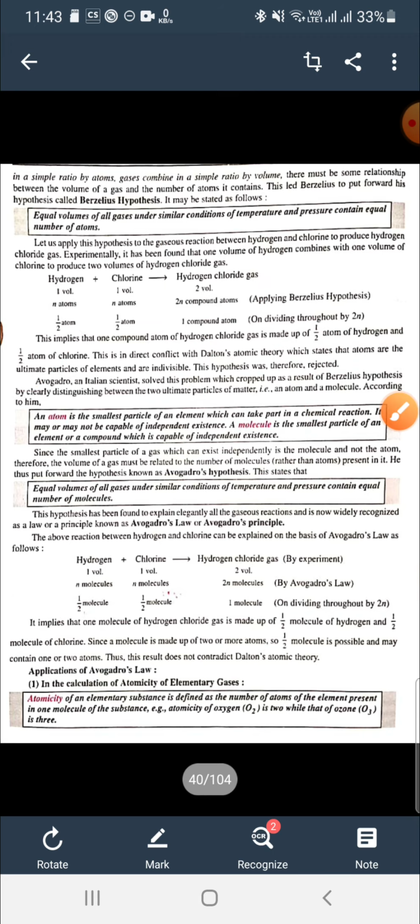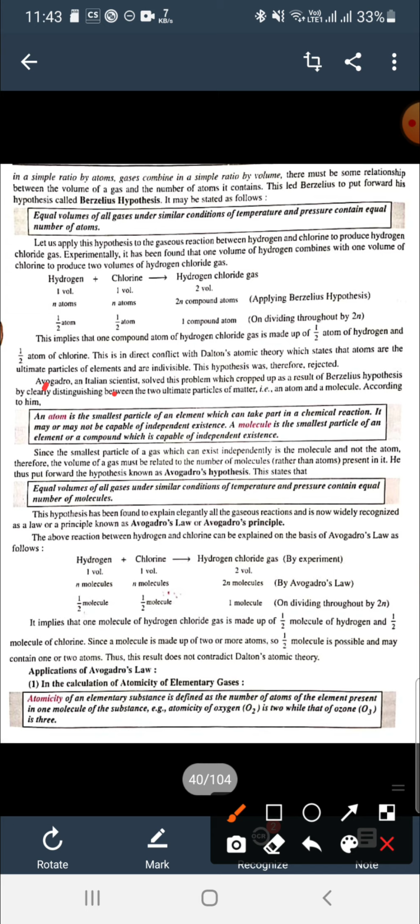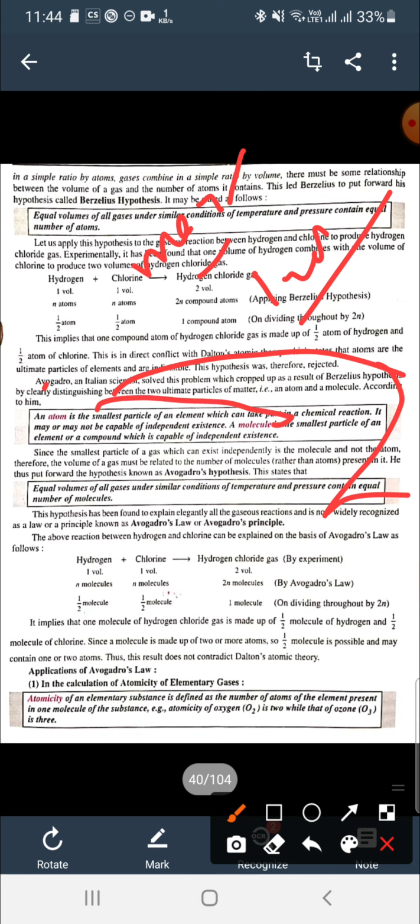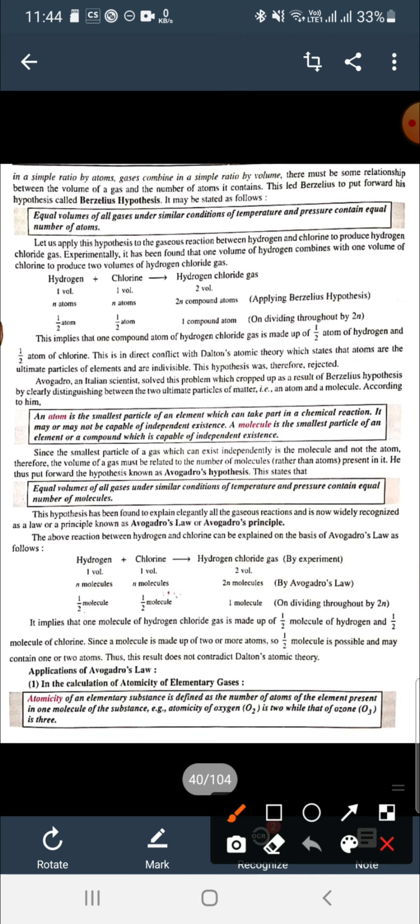Avogadro tells us that an atom is the smallest particle of an element which takes part in a chemical reaction, but it may or may not exist independently. So an atom may or may not exist independently, but a molecule must exist independently. A molecule has independent existence, but an atom may or may not have. Sometimes it has, sometimes it may not.